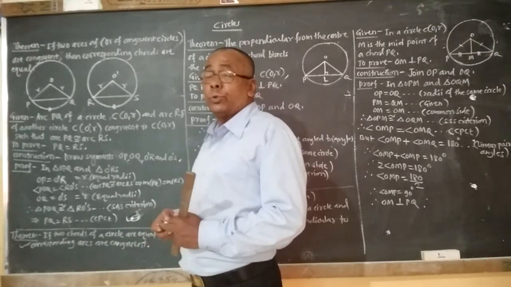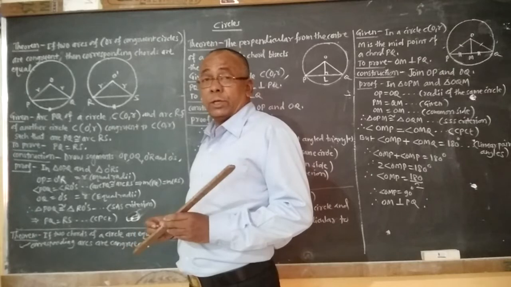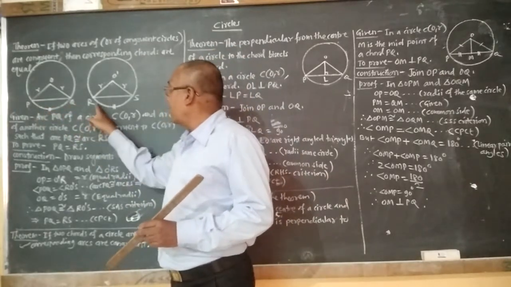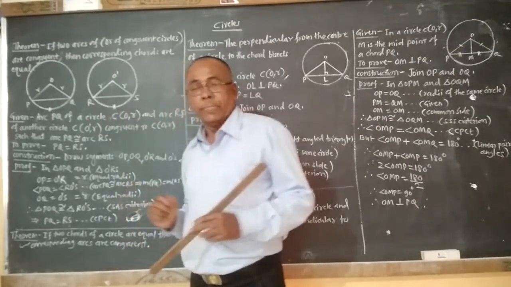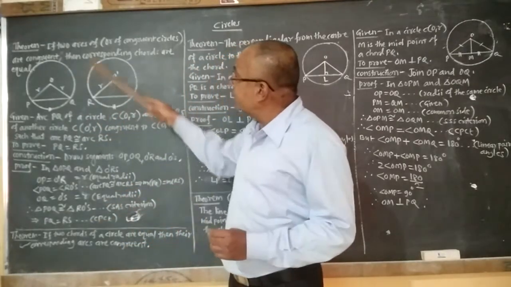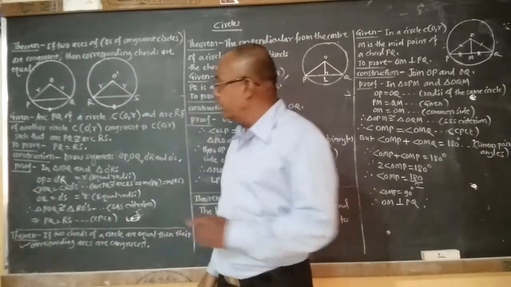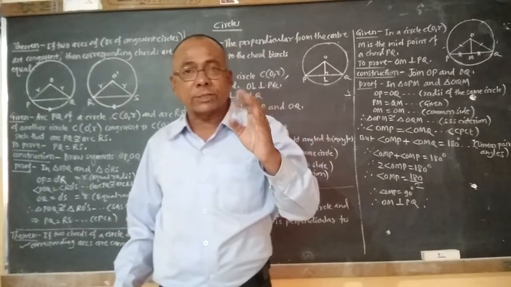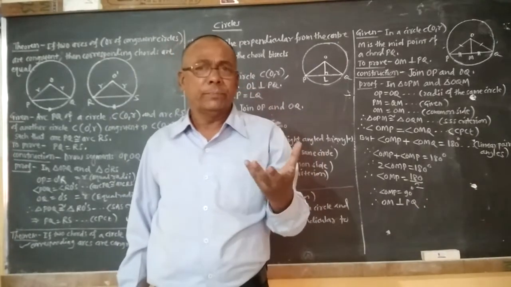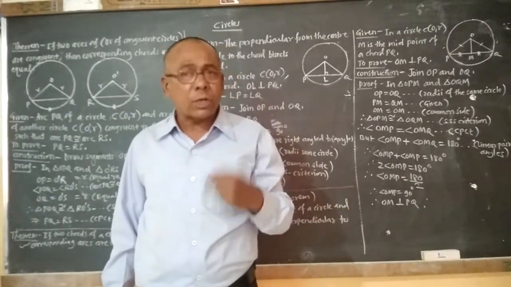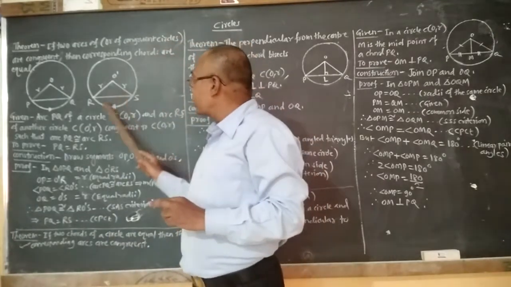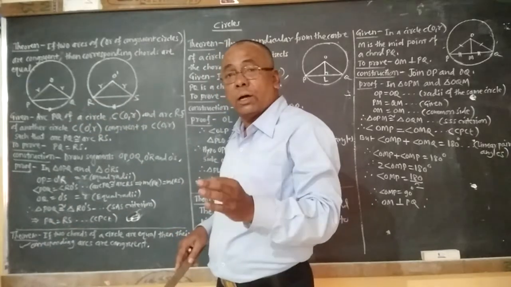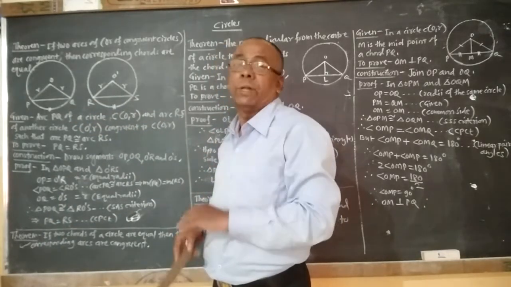Due to these two chords, we get two arcs, namely arc PQ and arc RS. It is given that the two arcs are congruent, and if these two arcs are congruent, then corresponding chords are also congruent, or they are equal.